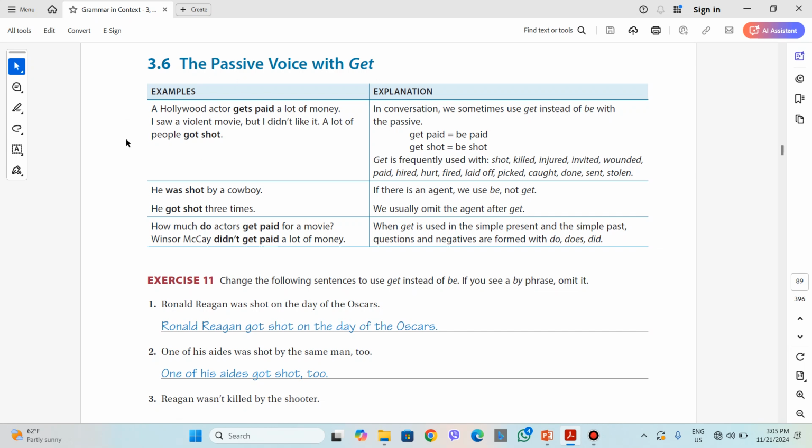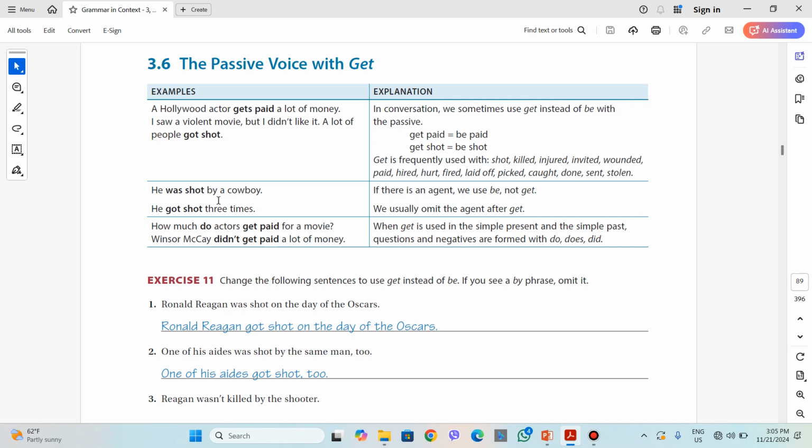The examples here say a Hollywood actor gets paid a lot of money. I saw a violent movie, but I didn't like it. A lot of people got shot. You see, instead of saying a lot of people were shot, an actor is paid, you can say gets paid or got shot. But I remind you that this is usually used in informal spoken sentences.